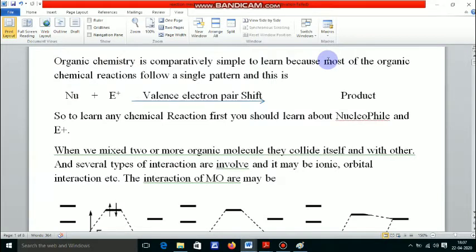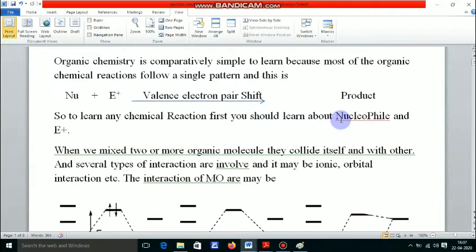Today I am here to deliver this speech on the topic basic concept of reaction mechanism. Basically, here I will discuss substitution reaction only, but today I will discuss the nucleophile, electrophile and leaving group. Because if you do not learn enough about the nucleophile and electrophile, then you cannot understand any organic chemical reaction.